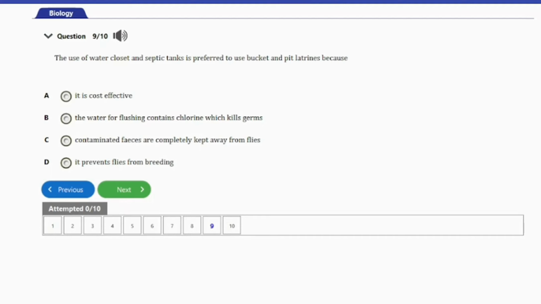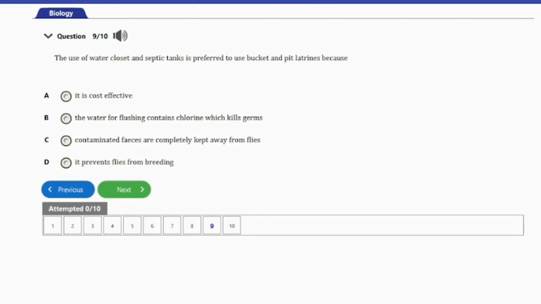So guys, the answer to this question is option D here. Water closets and septic tanks actually help to prevent breeding of flies in the toilets compared to the use of pit latrines and bucket toilets. So that's it for that question, guys.